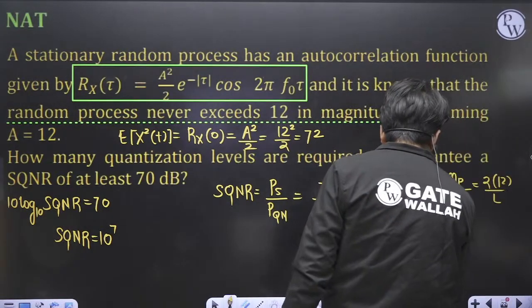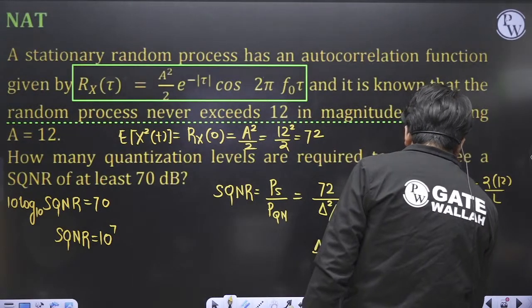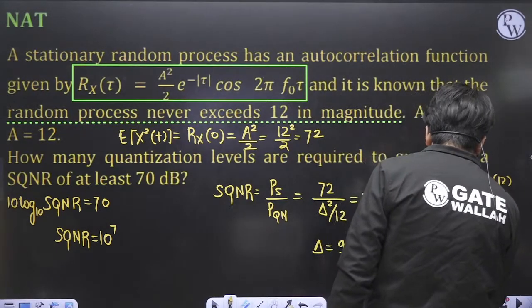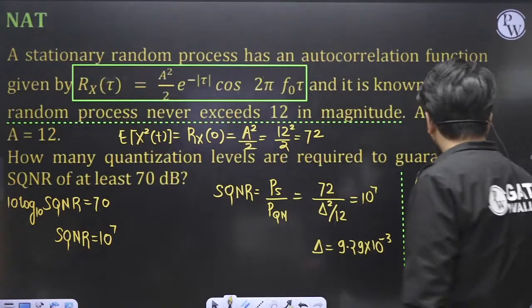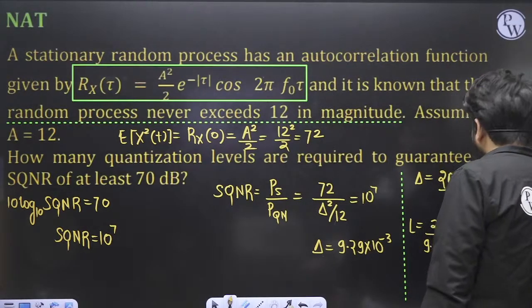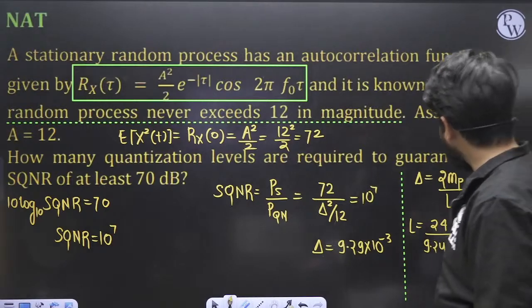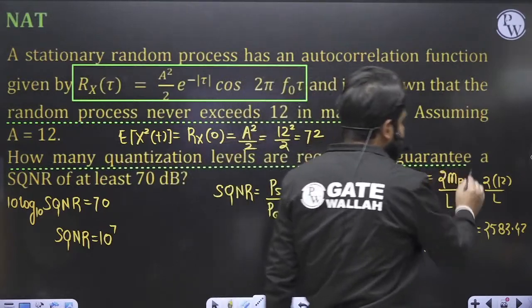So value of L becomes 24 by 9.29 into 10 to the power minus 3. Approximately the value of L comes out to be 2583.42. So this is the quantization levels that we need.